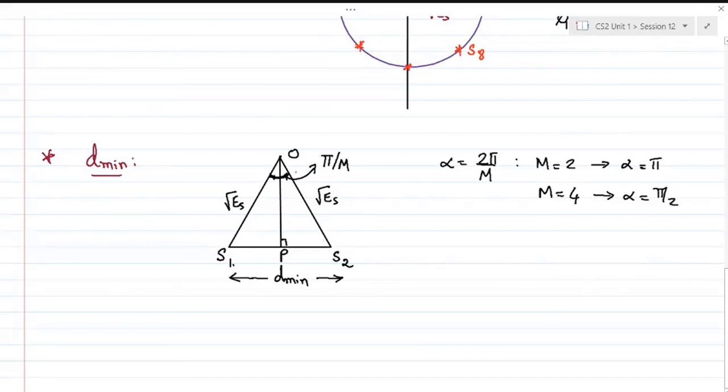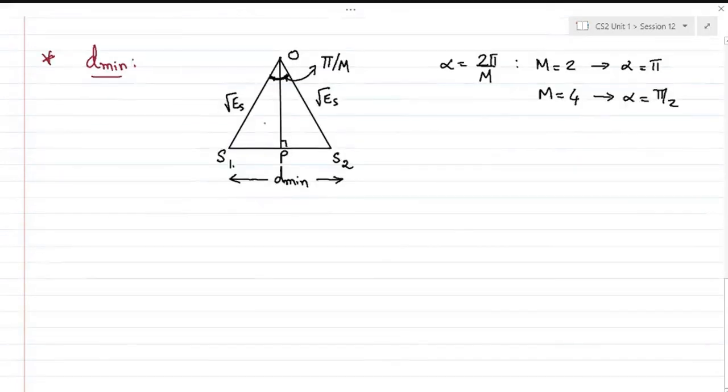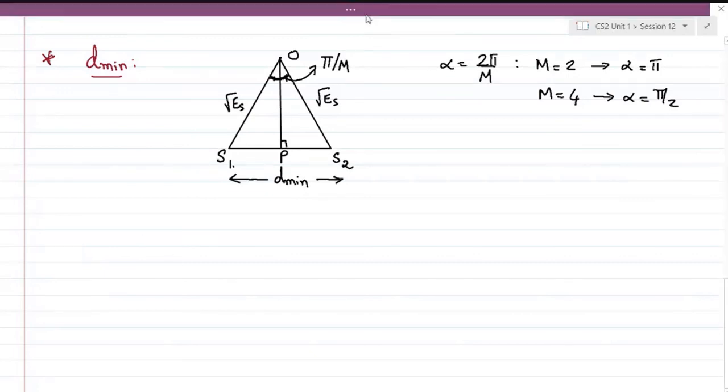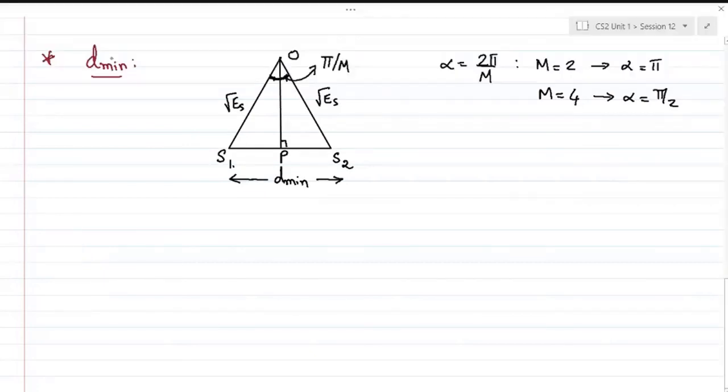So the total angle between S1 and S2 centered at the origin is 2 pi over M, and if I take just half of it, which is pi by M, now I can write the trigonometric relation between the sides. If I take sine of it, sine of pi by M would be what? It is D min by 2 divided by root ES.